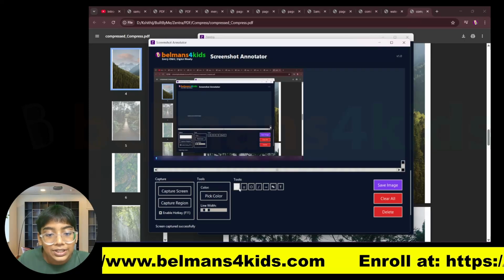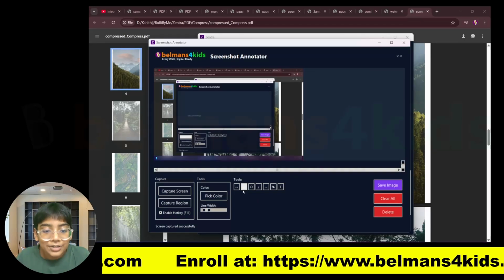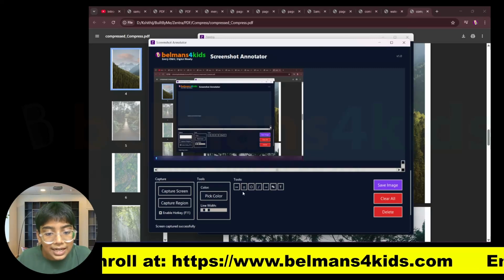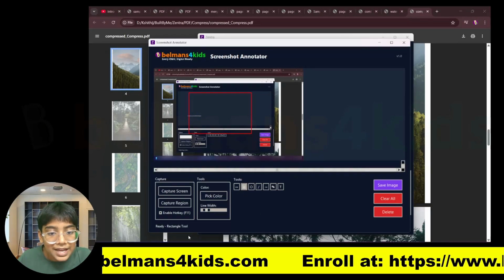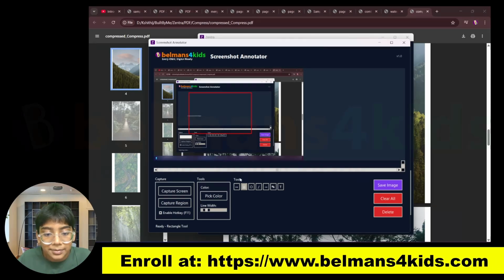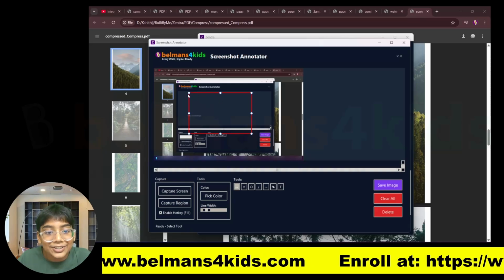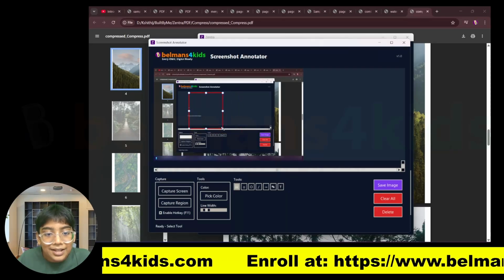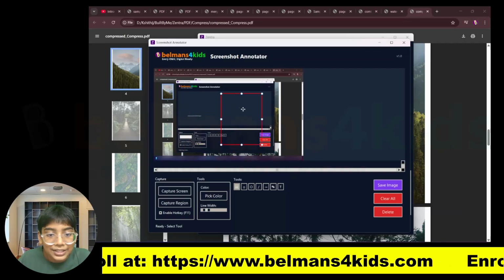And now with the tools over here, you can actually add annotations to it. So let me select the square over here, and you can see I can add a square annotation. Now let's say I want to move it a little bit. Well, then I can press on the select tool, and you can see some options come up, and with that I can move it around. I can scale it and move it around.